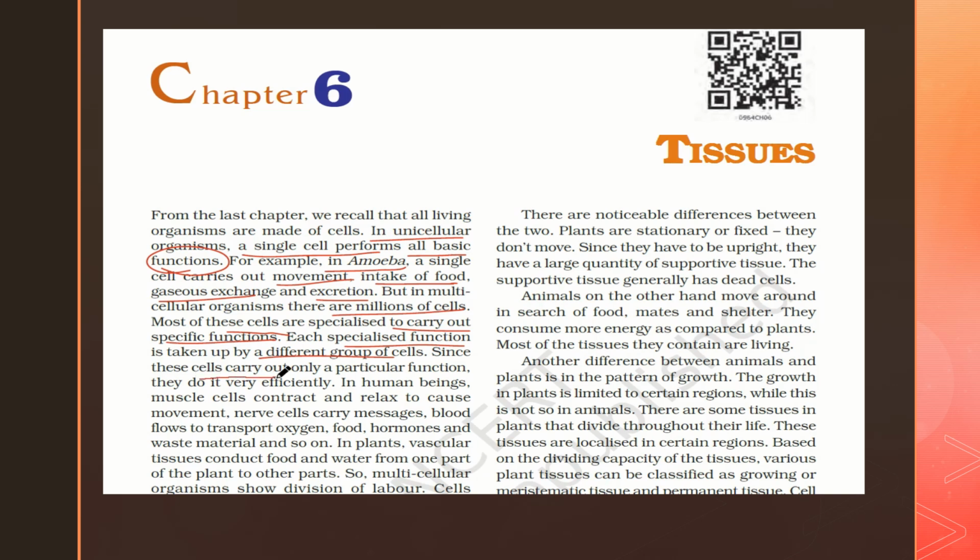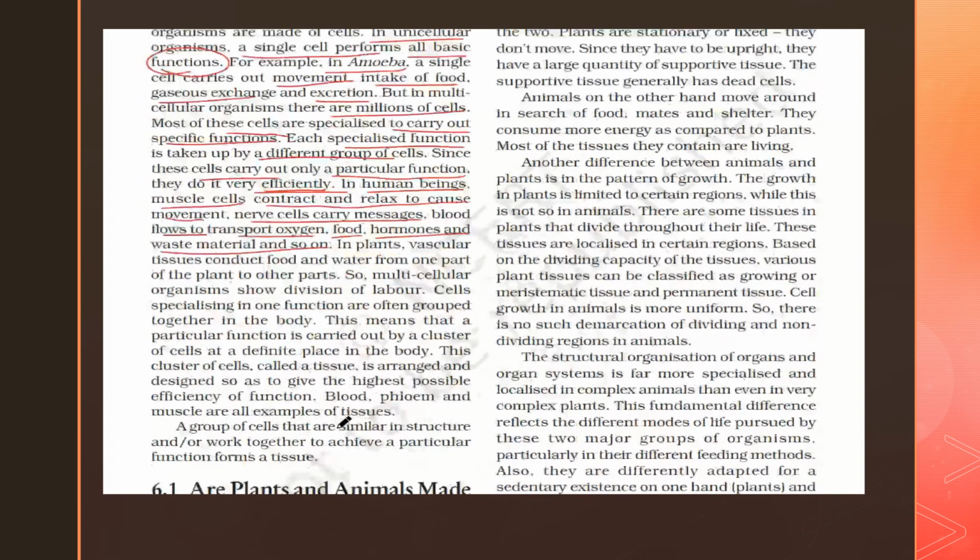Since these cells carry out only particular functions, they can do them efficiently. In human beings, muscle cells contract and relax to cause movement, nerve cells carry messages, and blood flows to transport oxygen, food, hormones and other waste materials, and so on. Like that, different cells in human beings are specified for different functions, right? Similarly in plants, vascular tissues conduct food and water from one part of the plant to other parts. So multicellular organisms show division of labor.